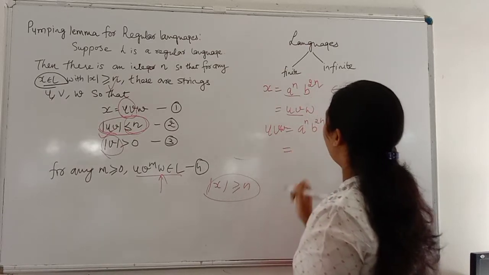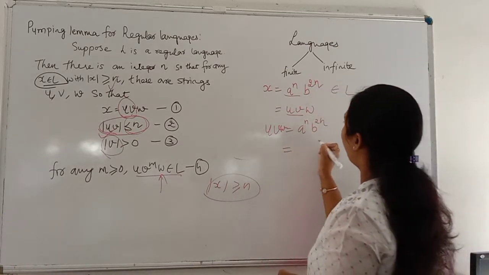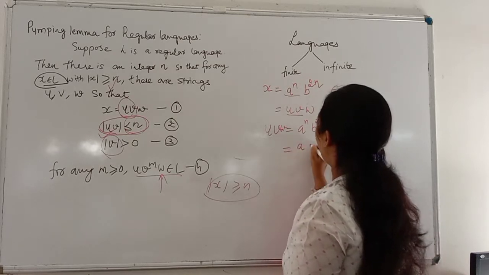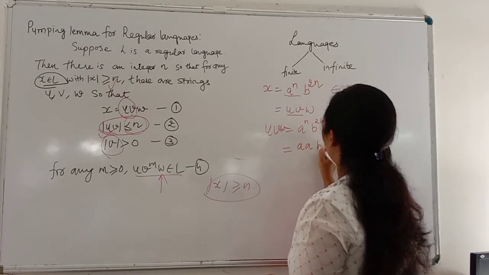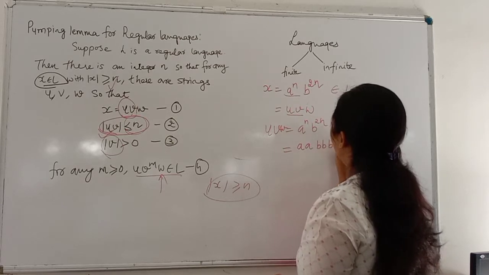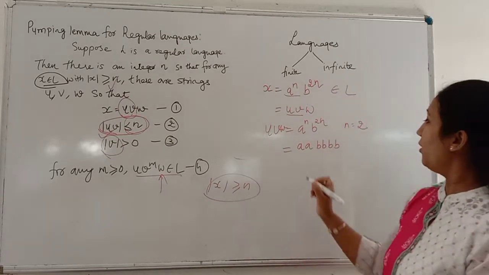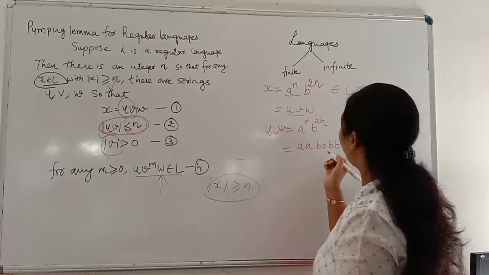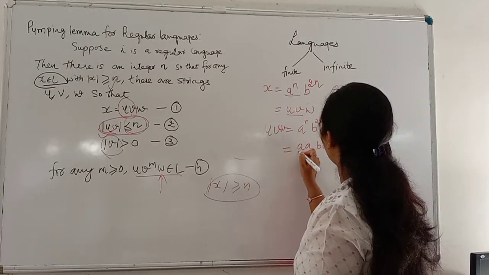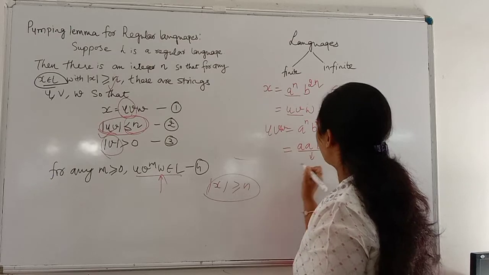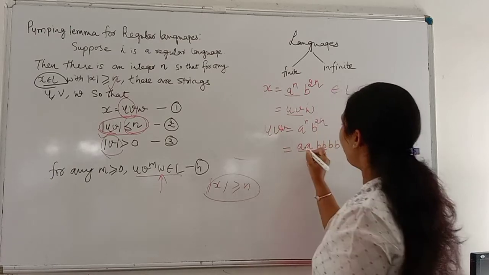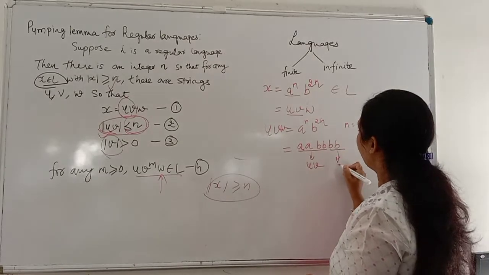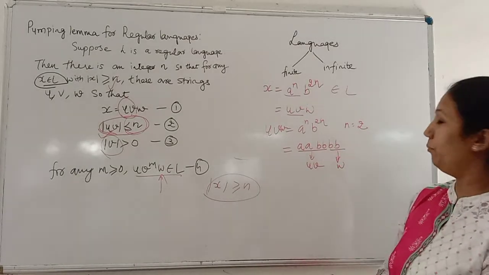Now let's go in a simple way. If I take N equal to 2, I will have AA and 4 B's. Now if I want to choose UV, let's choose UV equal to this. My UV is AABB and my W is BB.